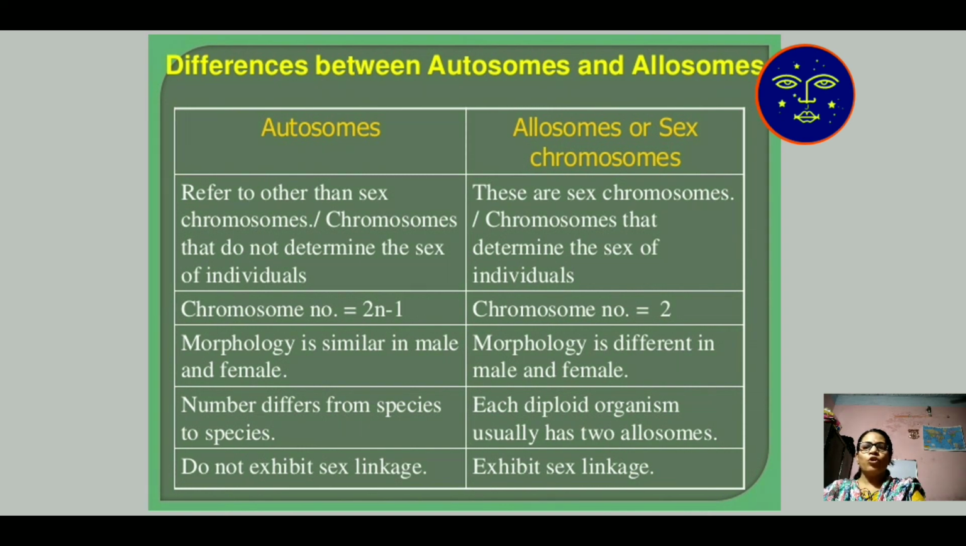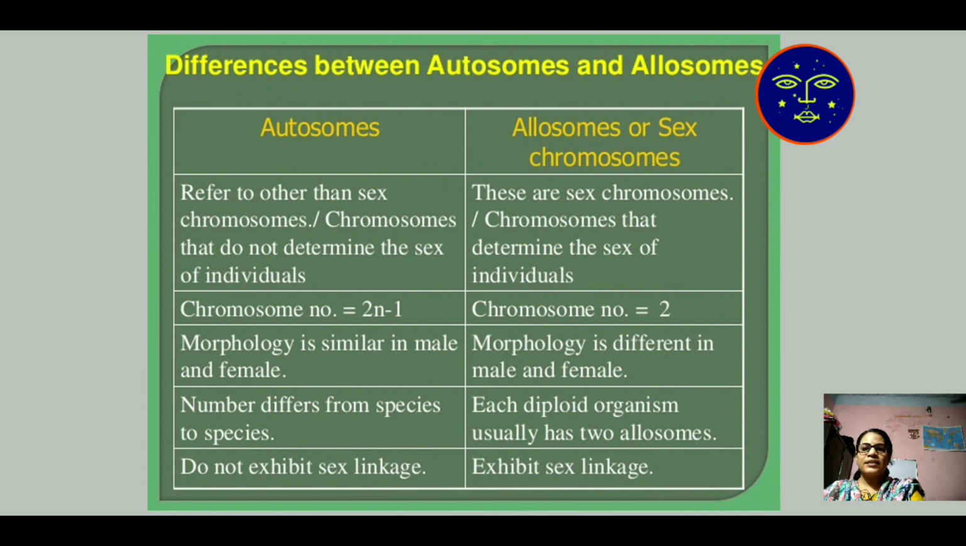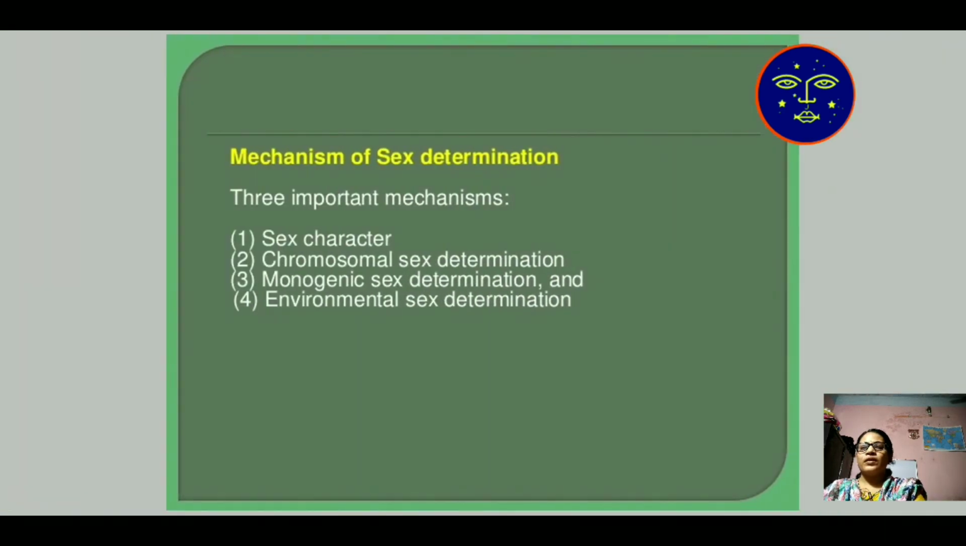Whereas allosome, also known as sex chromosome, determines the sex. So we discuss which one is the male character. The XX chromosome is considered the female character, and in XY, the Y is considered the male sex chromosome. Then the mechanism of sex determination.